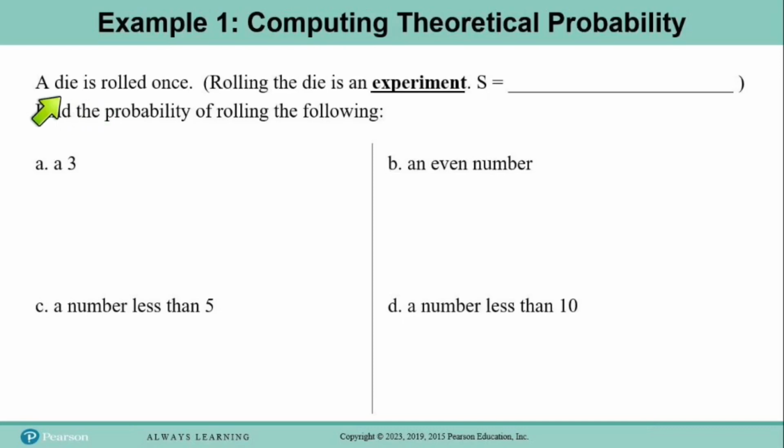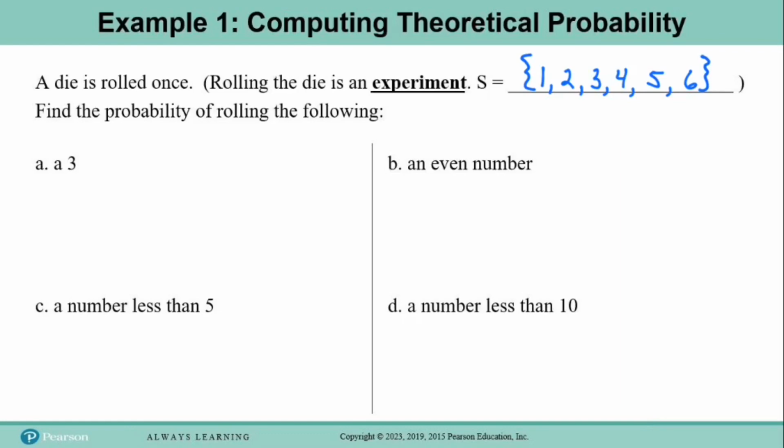So when we roll a standard 6-sided die, the possible outcomes are that we will either roll a 1, 2, 3, 4, 5, or 6. So this is the sample space. Now the problem says, find the probability of rolling the following. And each of these things that we are going to find the probability for, each of these is an event. And the possible outcomes in the event will be a subset of S.